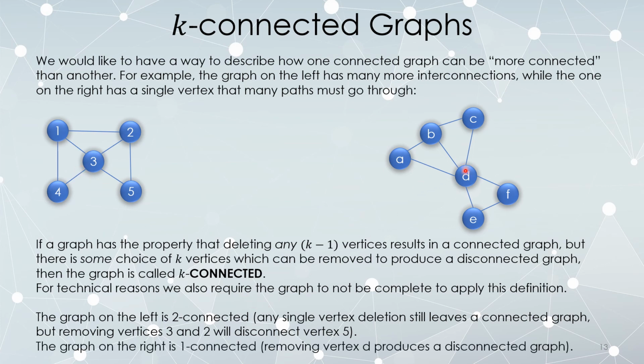The graph on the right, however, is 1-connected. There is a single vertex, D, that if I delete that, creates a disconnected graph. So the higher the number in k-connected, the more vertices would be required to delete in order to disconnect it. And if you're trying to design some sort of network and you want it to be robust to failure of multiple components, you want a highly connected graph.